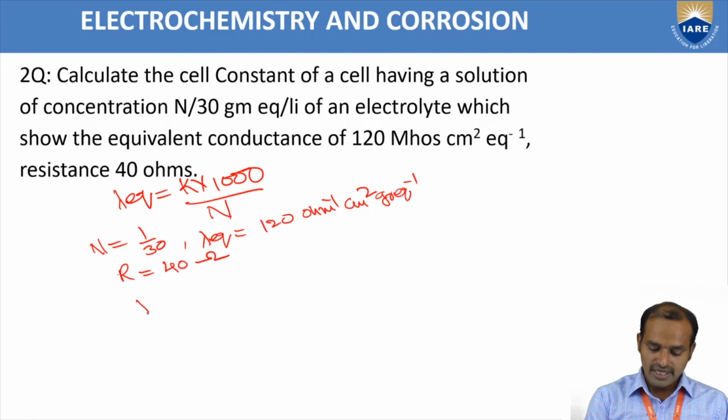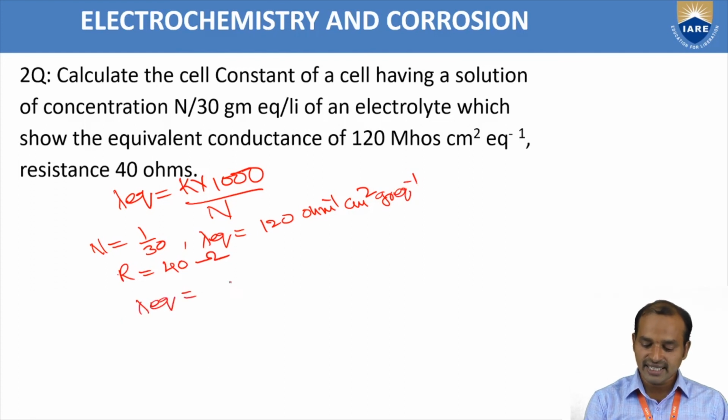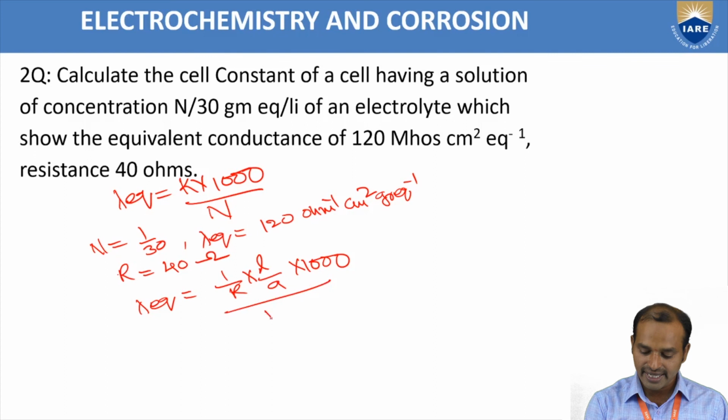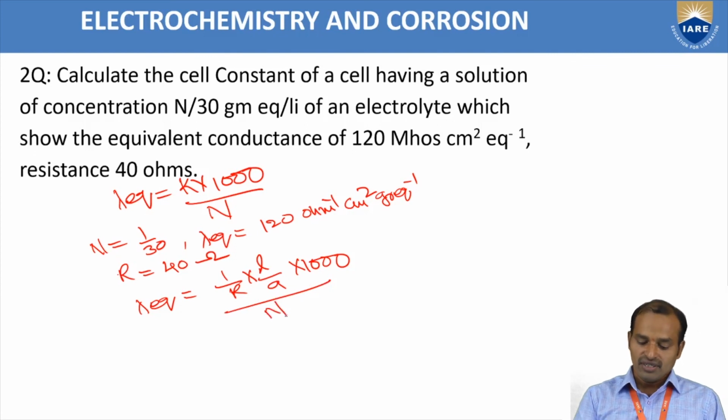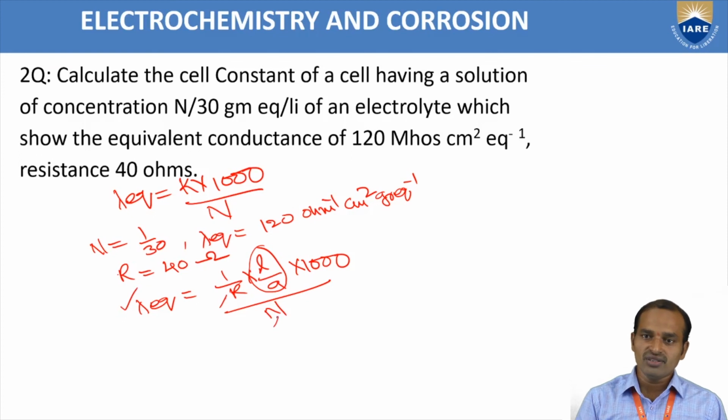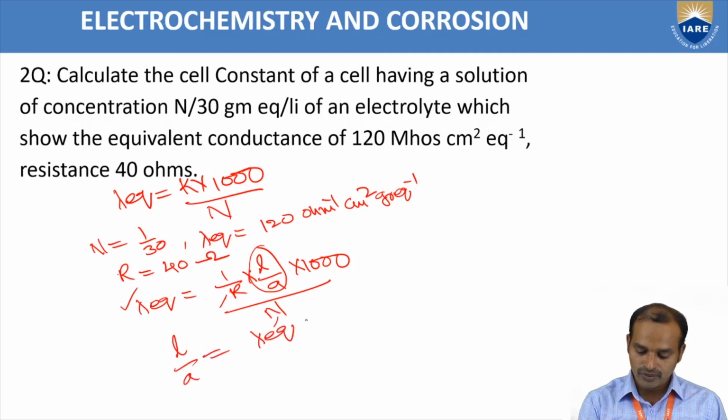Now lambda EQ is equal to, K means 1 by R into L by A, into 1000 by N. What they asked is to calculate the cell constant, that is L by A. We know the lambda EQ value, R value and N value. We substitute all these values in this equation, then we get L by A. L by A is equal to lambda EQ into N into R by 1000.